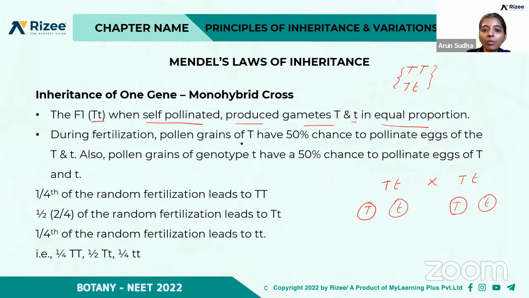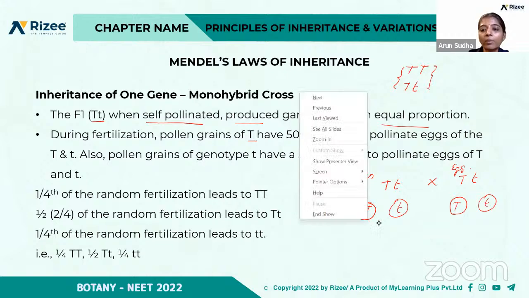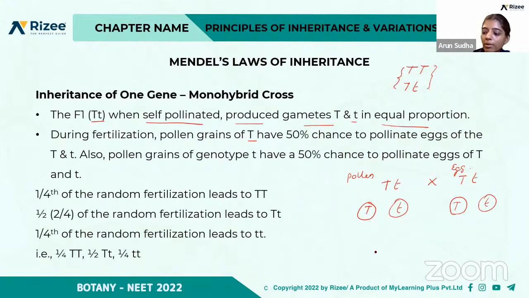During fertilization, if this T is from a pollen grain, it has a 50% chance to pollinate eggs of T and a 50% chance to pollinate eggs of t, right? Similarly, the pollen grains of t have a 50% chance to pollinate eggs of T and of small t.